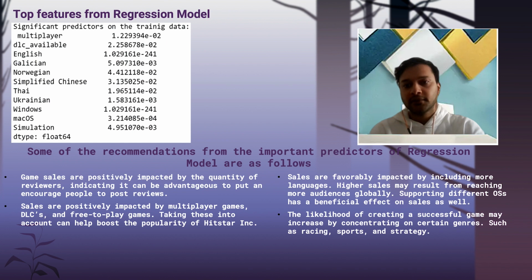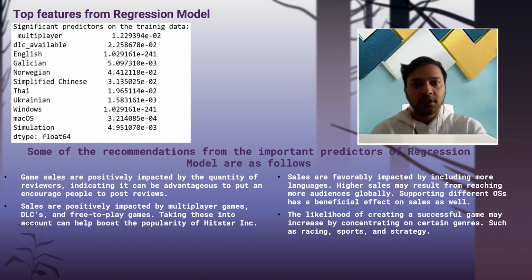Secondly, games with multiplayer options, downloadable content, and free to play have the most popularity. So taking that into account would also help in boosting our sales. And thirdly, popular genres like casual, racing, sports, and strategy video games do appear to have a beneficial effect on sales. And finally, supporting Mac OS in addition to Windows can also be a key factor in helping revenue.